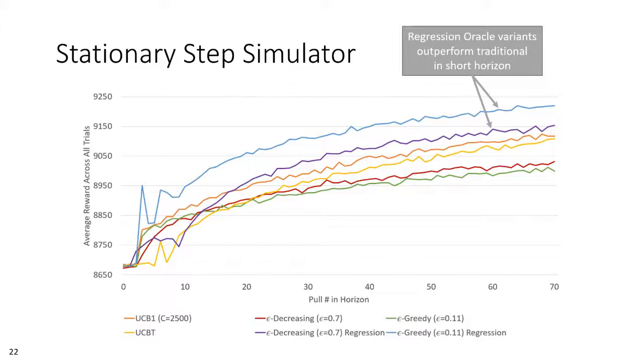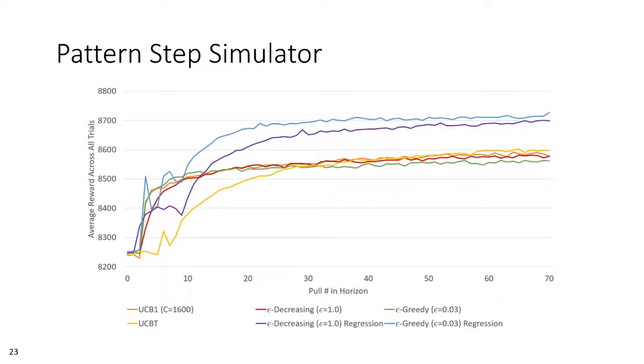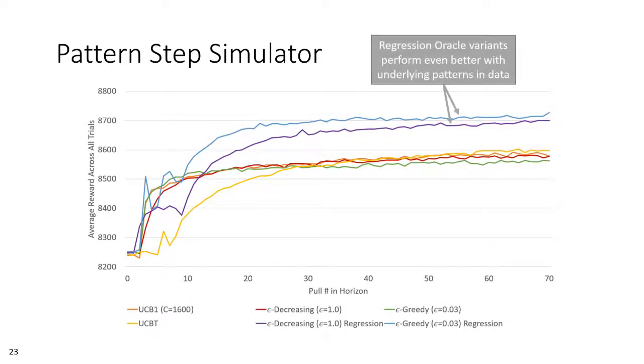In these traditional variants, the expected reward of each arm is calculated independently from each other. However, in the Regression Oracle variants, rewards observed from all previous iterations, including those observed for other arms, are factored into every prediction. Looking at the pattern step simulator, where the Regression Oracle is able to take advantage of the underlying patterns in the data, we see again that the regression variants outperform the traditional oracles in the short horizon. They are able to pull ahead as early as pull number 10, indicating that the Regression Oracle requires very little data to begin making a difference.